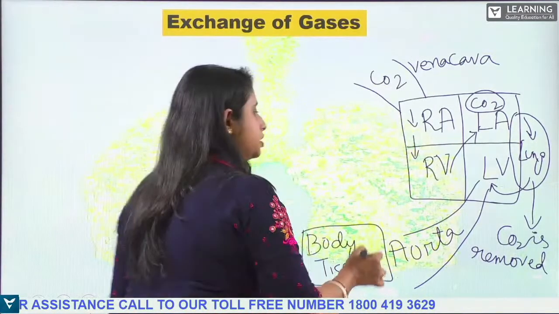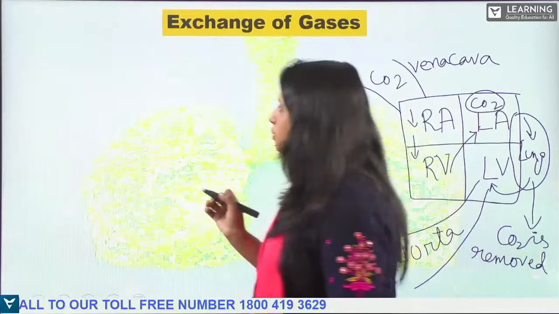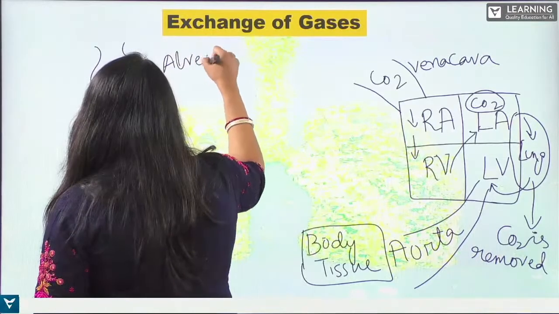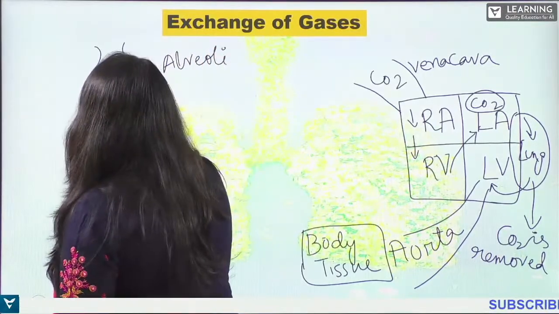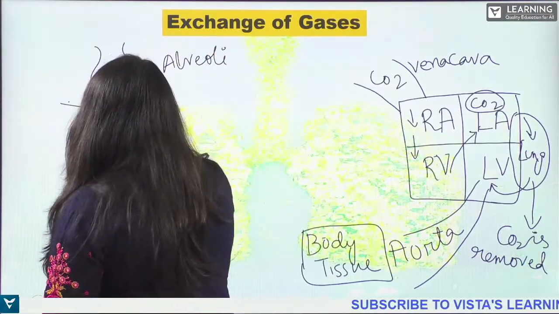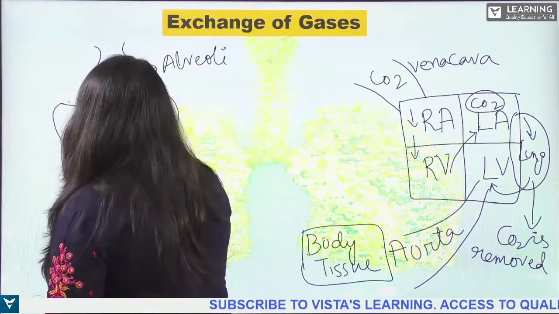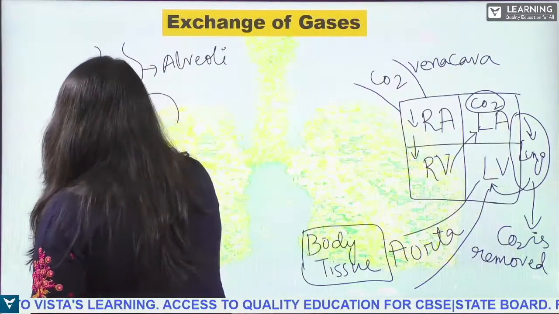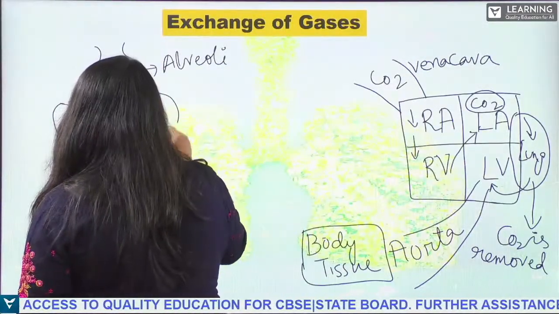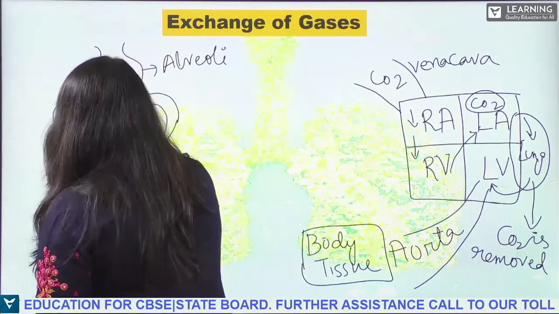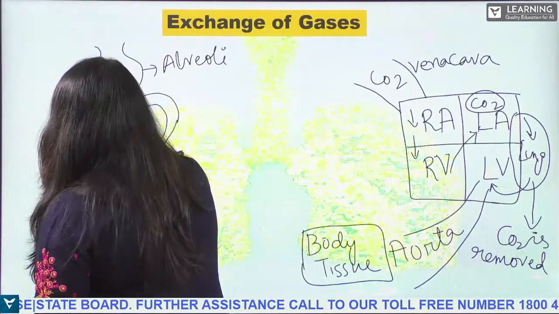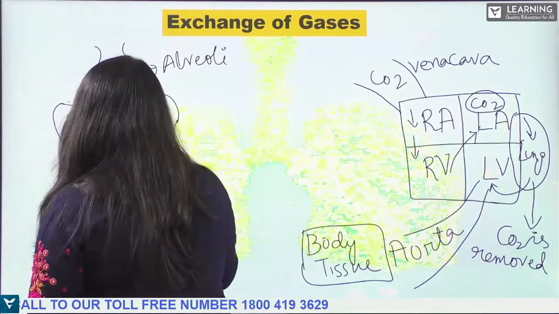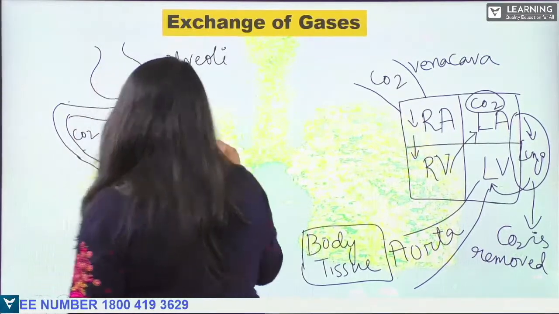So in the diagram, you have seen that there are alveoli, right? This is the alveoli. You have seen that from the alveoli, these are the blood vessels which are connected. One is bringing the carbon dioxide rich blood, and one is bringing the oxygen rich blood to the heart. This is the heart. Is that clear?